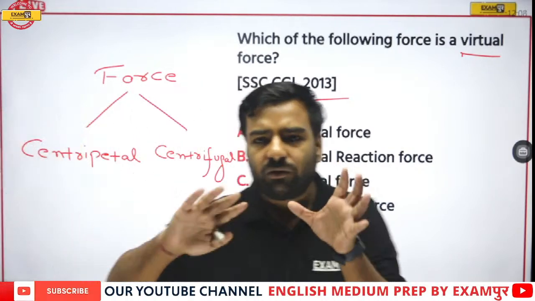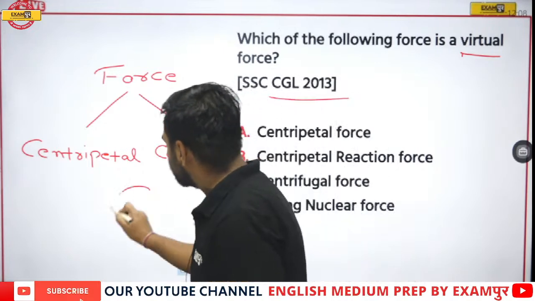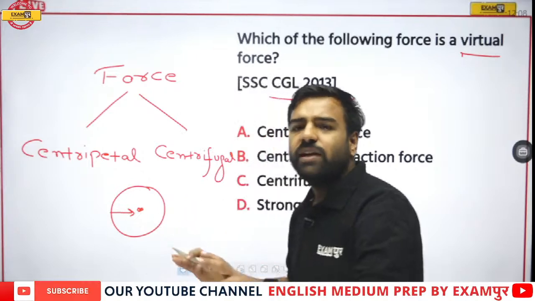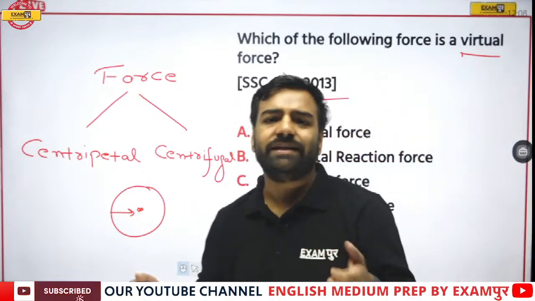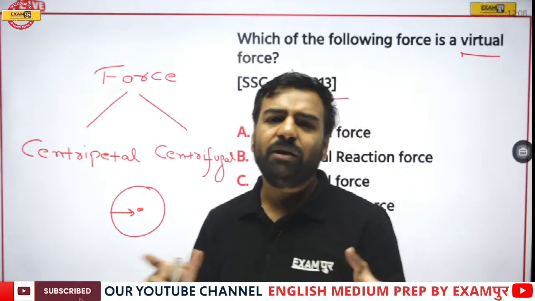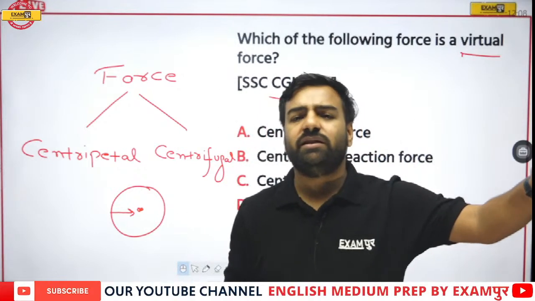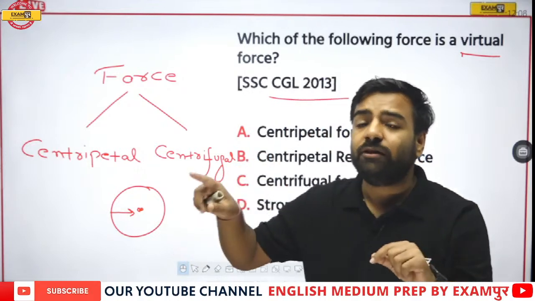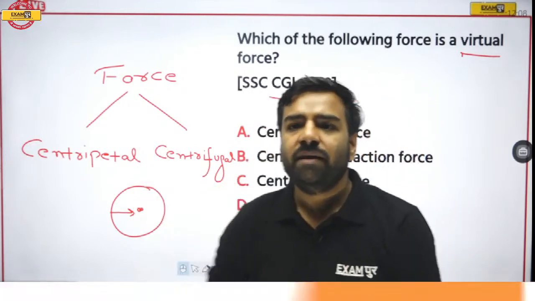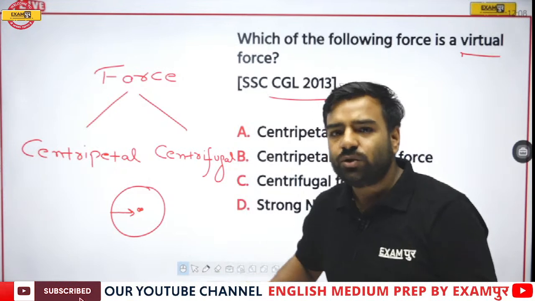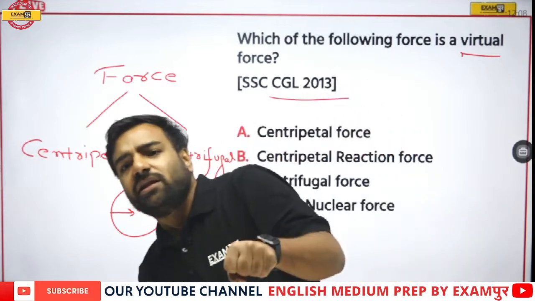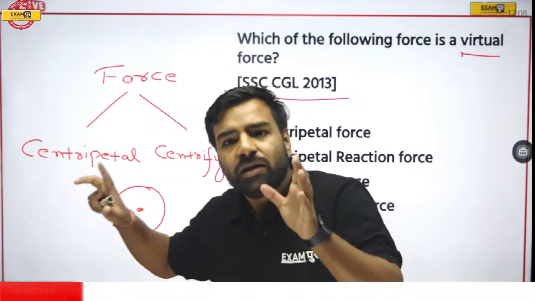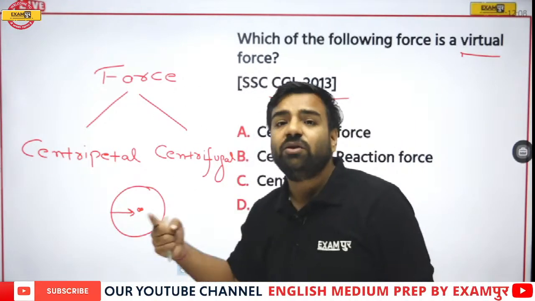Whenever we are talking about all those forces which are acting towards the center. For example, you must have seen those races, MotoGP races. If you have not seen those races also, then we all are from that generation where we have played those games in which bike races were there. And when this bike rider used to turn, it used to bend towards the circle, isn't it? They used to bend sideways towards the center. Why? So that their bike will not fall down.